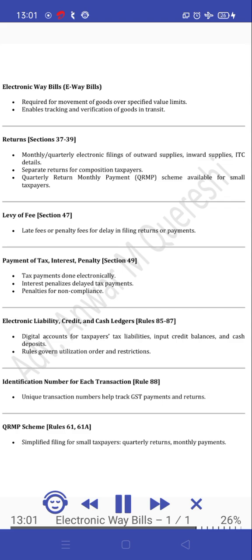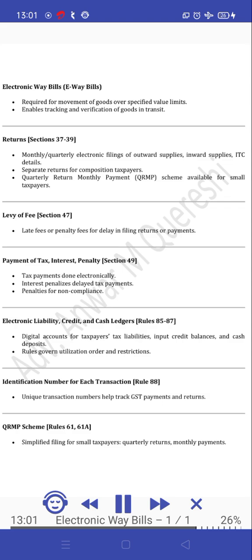Returns, Sections 37 to 39. Monthly or quarterly electronic filings of outward supplies, inward supplies, ITC details. Separate returns for composition taxpayers. Quarterly return monthly payment, QRMP scheme, is available for small taxpayers. Levy of fee, Section 47. Late fees or penalty fees for delay in filing returns or payments.